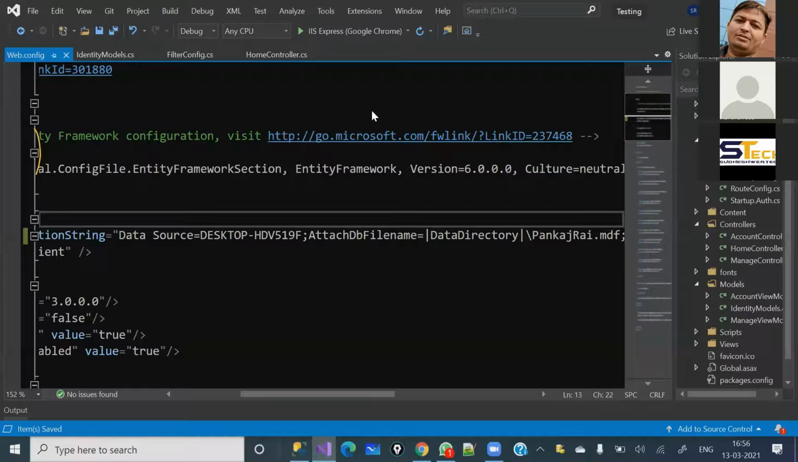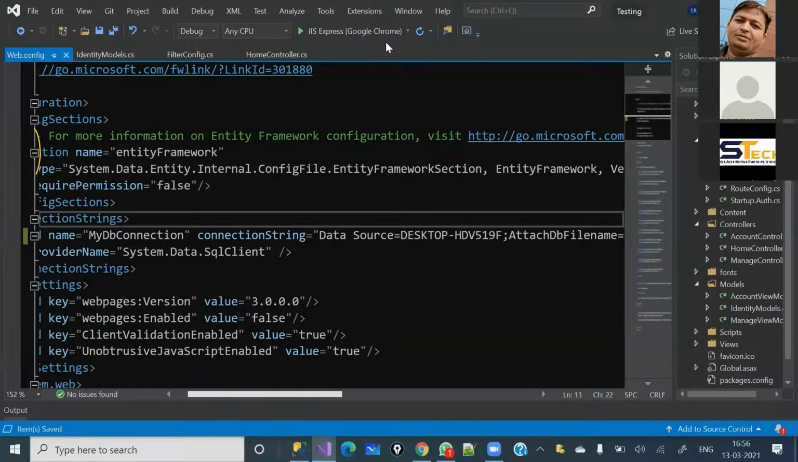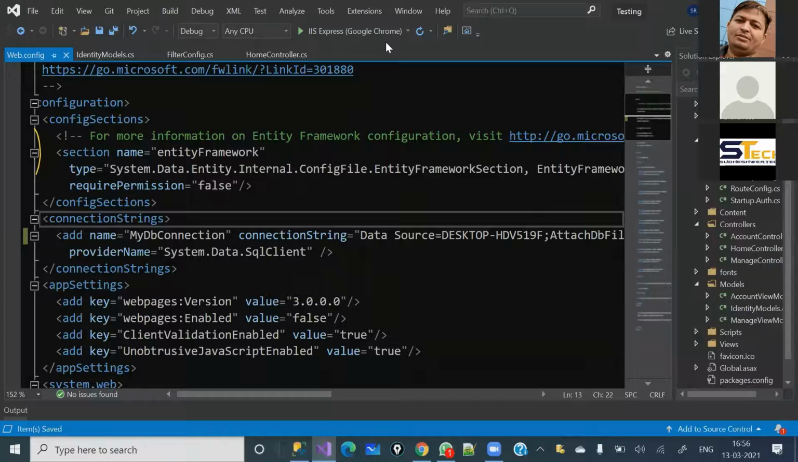By doing that migration, what will happen? Our database and everything will be created. So you will also get to know how Entity Framework code first approach actually works.